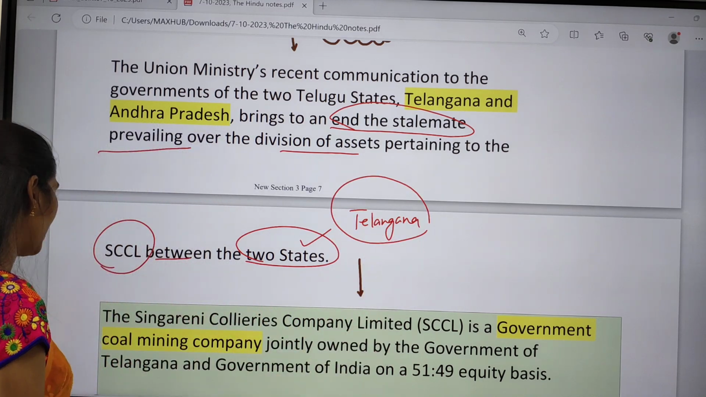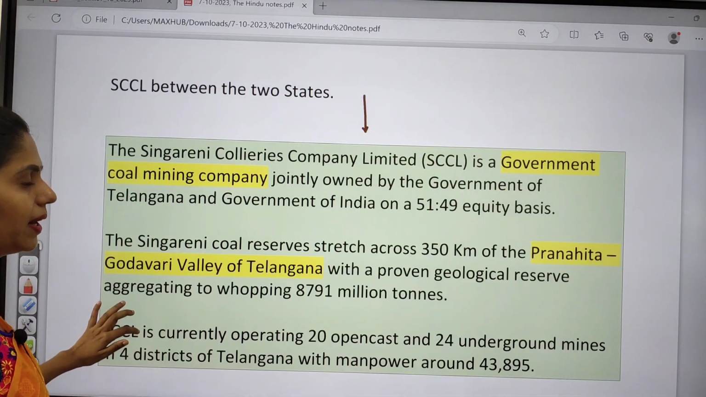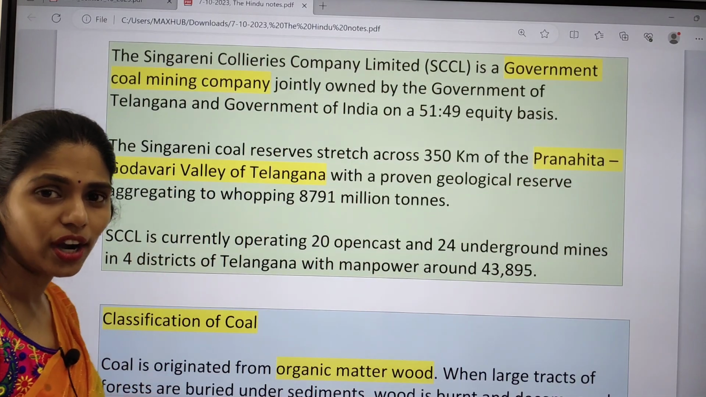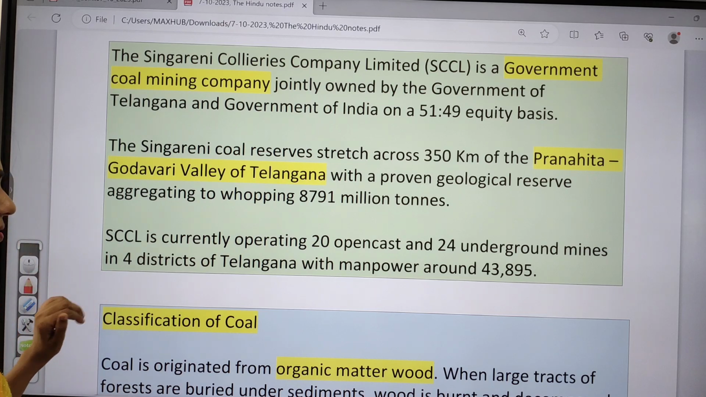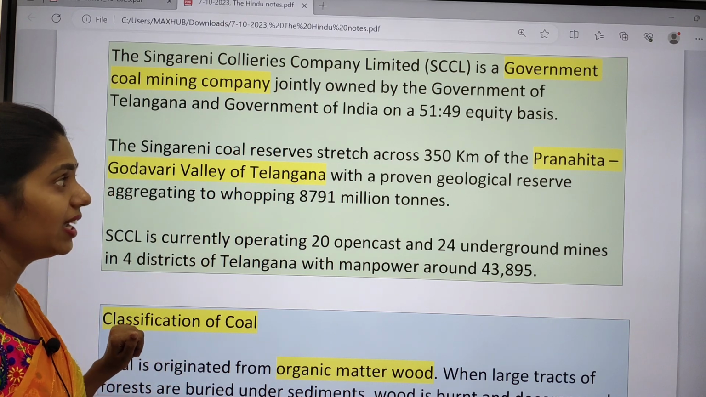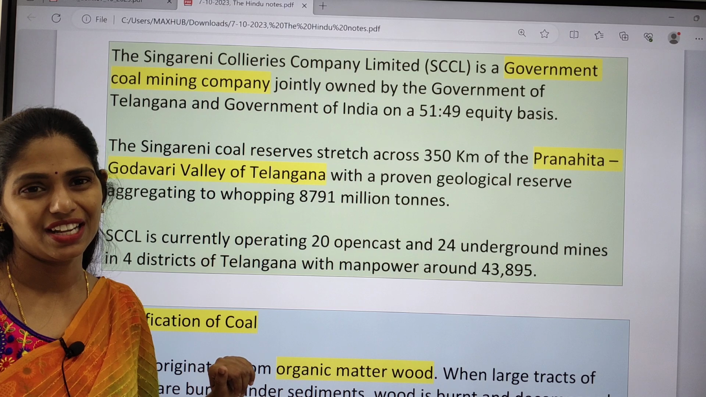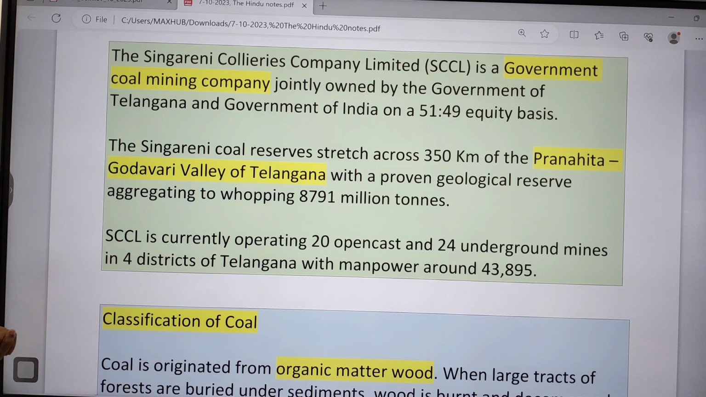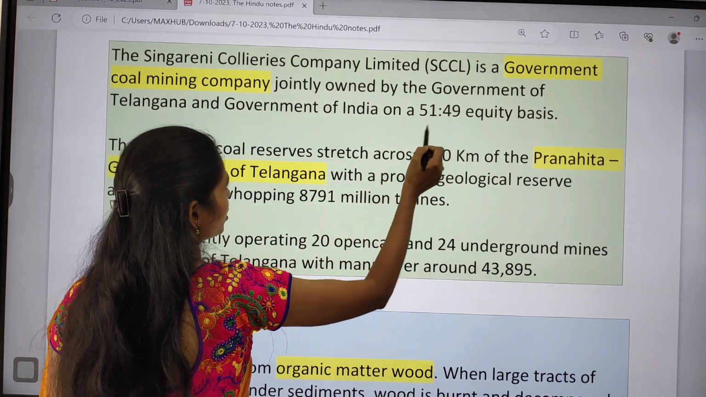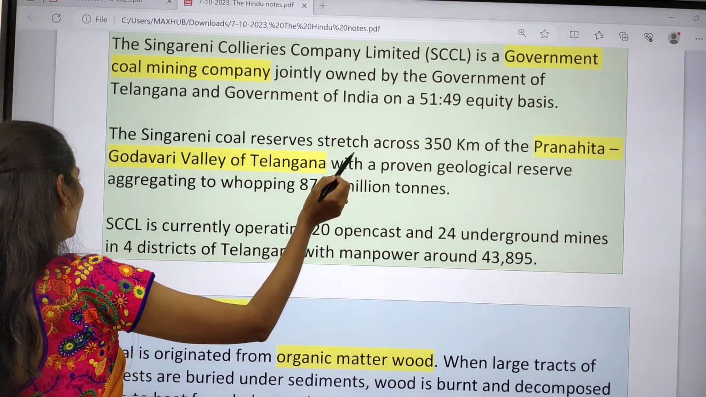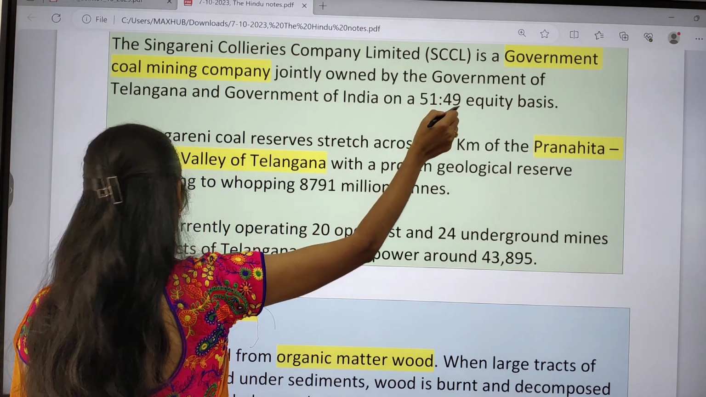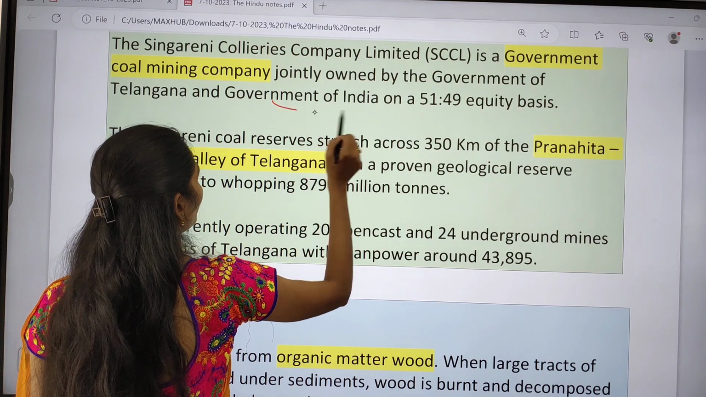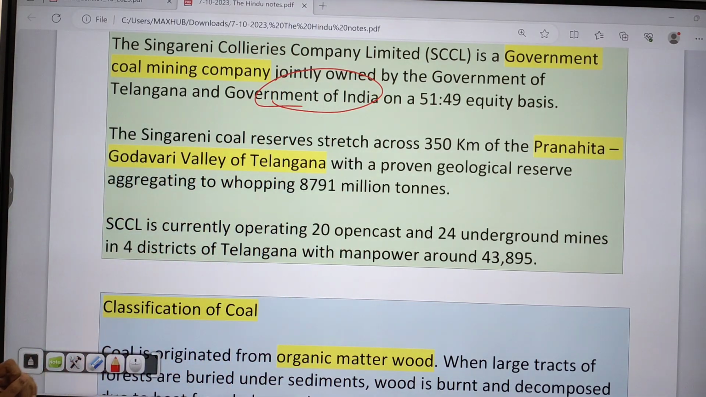If you look at some facts regarding Singareni Collieries Company Limited, it is a government coal mining company jointly owned by the Government of Telangana and the Government of India. The shares are held on a 51:49% equity basis, that means 51% of shares are with the Government of Telangana and 49% is the Government of India's share in that government company.